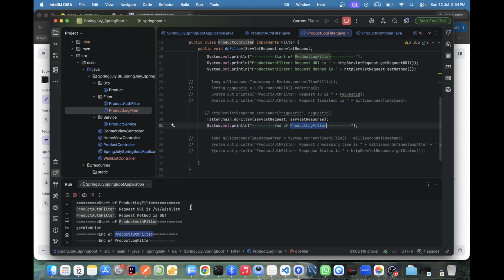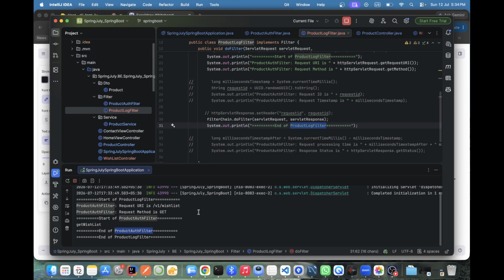Understood. Thank you. Got it now? So this is our filter and filter chain. Any doubt? No. And this is one of, you may say, the heart of the Spring application.